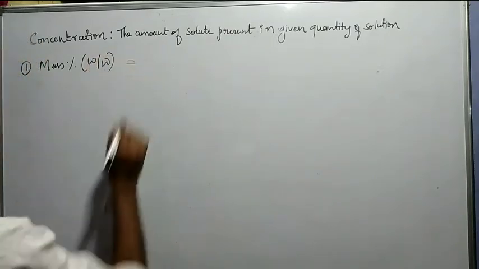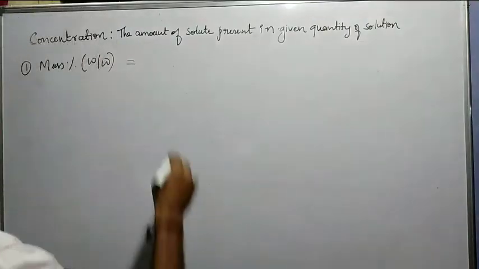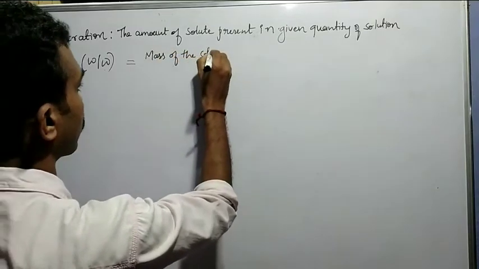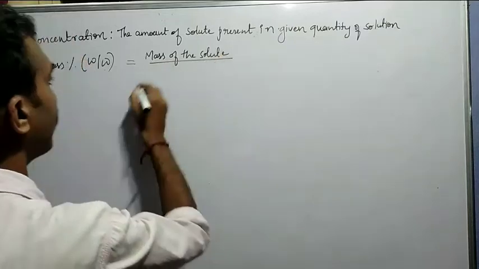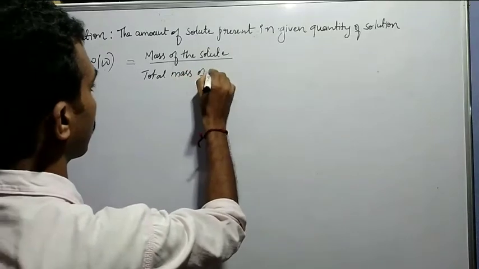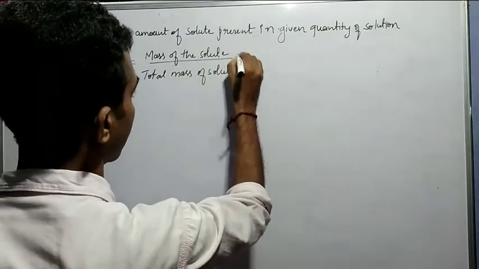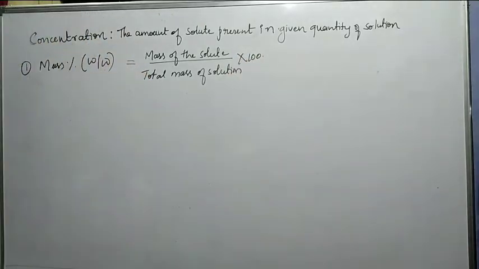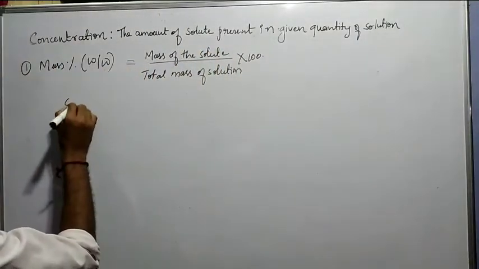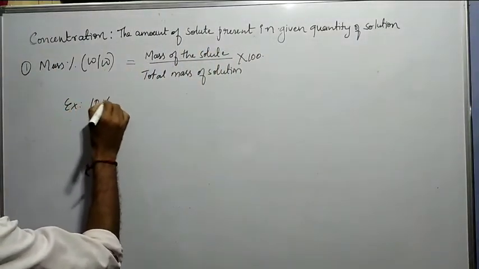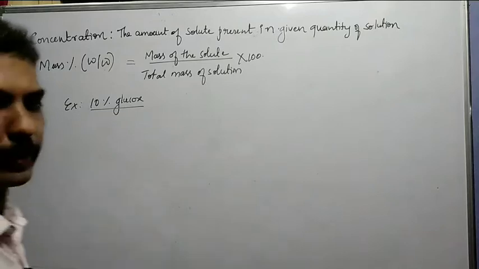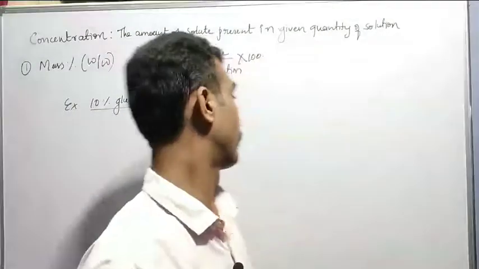Mass percentage, or else W by W, is nothing but the mass of the solute, that is in gram, okay, and the total mass of solution, into 100, okay, 100. So it is nothing but mass percentage, right? Mass percentage we are calling. Example, 10% of glucose solution. What is 10% glucose solution? What is the meaning of 10% glucose solution?